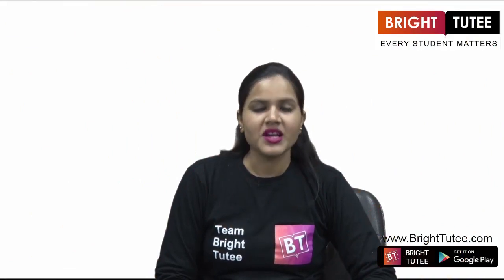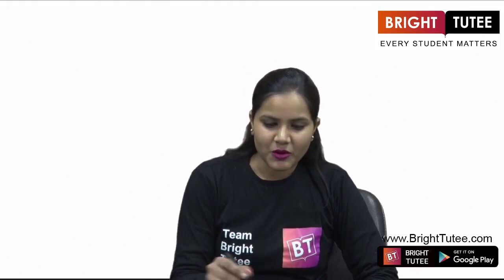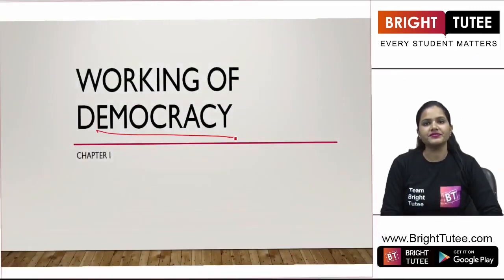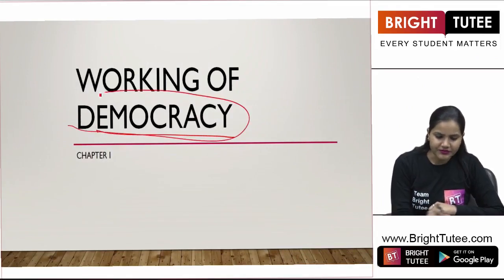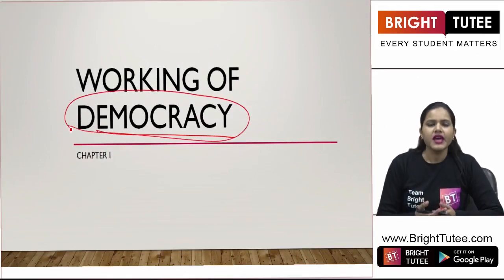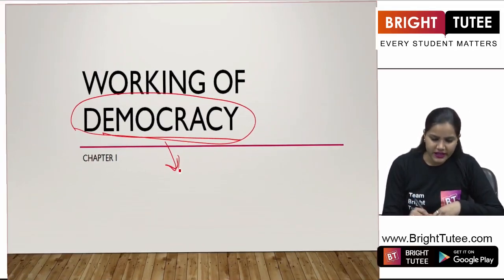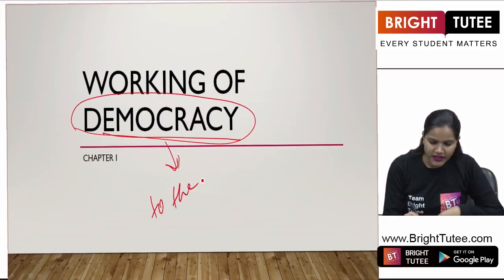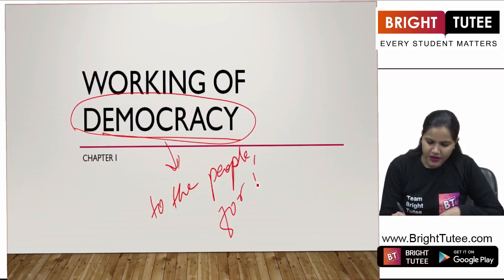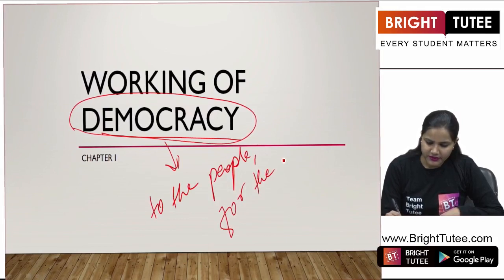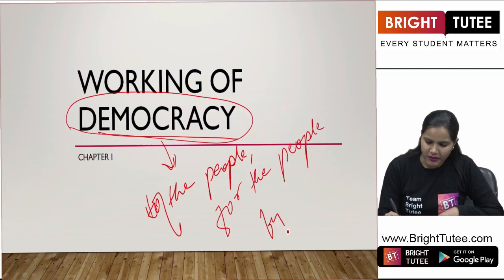Hello everyone. So let's begin with our first chapter, and the chapter's name is Working of Democracy. Now students, you are already aware of this term, that is democracy. In simple terms, we can say that democracy is related to the idea of government of the people, for the people and by the people.